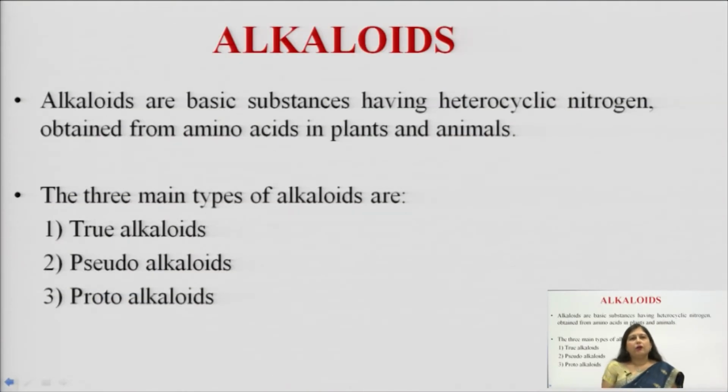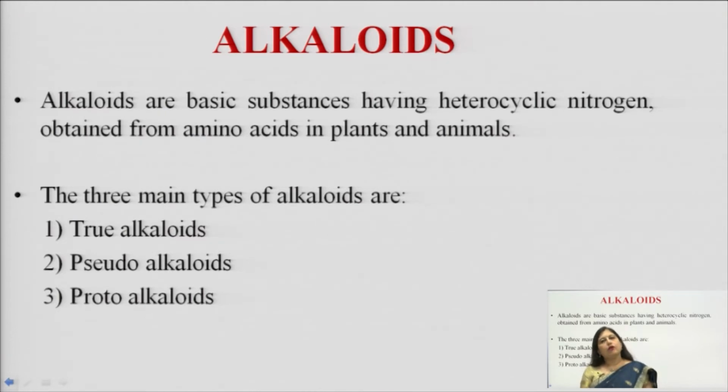Now, the alkaloidal drugs are generally basic substances which are derived from heterocyclic substances, mainly amino acids, aromatic amino acids as well as aliphatic amino acids coming together to form heterocyclic nitrogen containing substances.